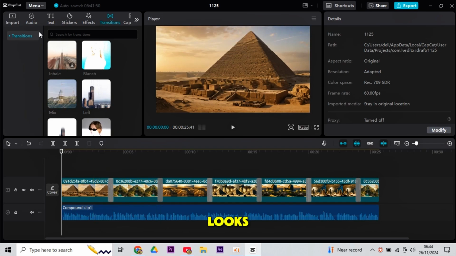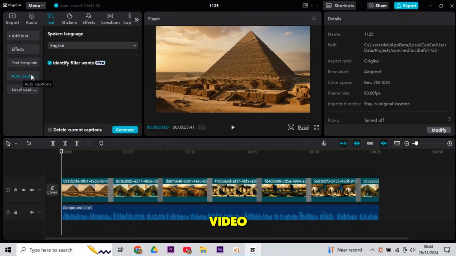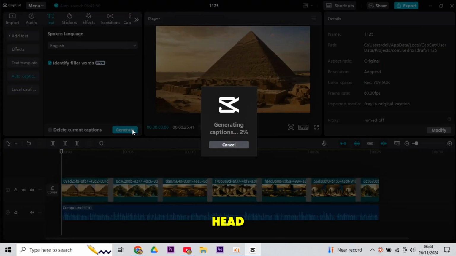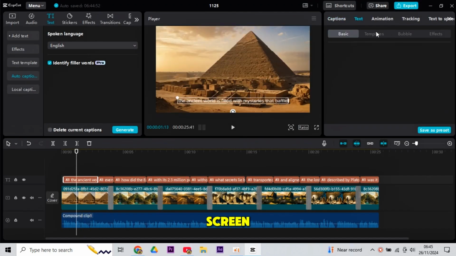No doubt, it looks too amazing. The next step is to add captions to our video. For it, simply head to the text in the upper left corner of CapCut, then hit Auto Captions and have the editor generate them. Once your captions are in place, simply drag them to the center or down of the screen.